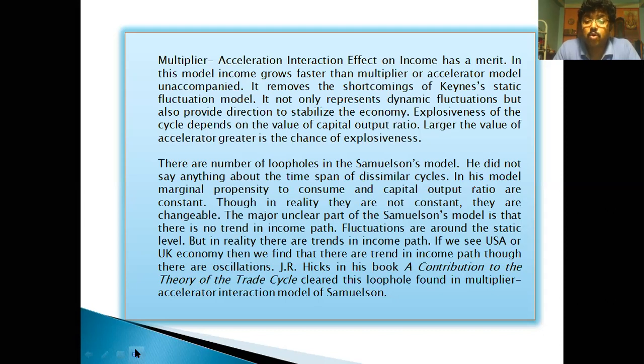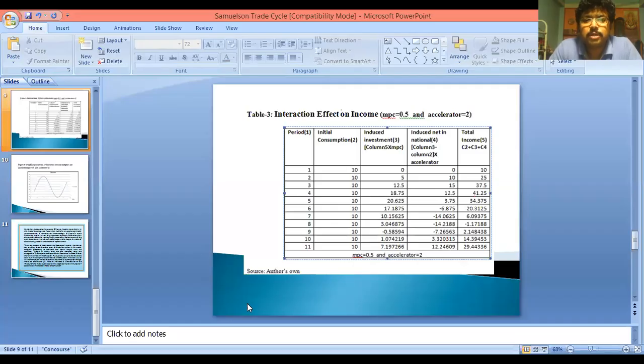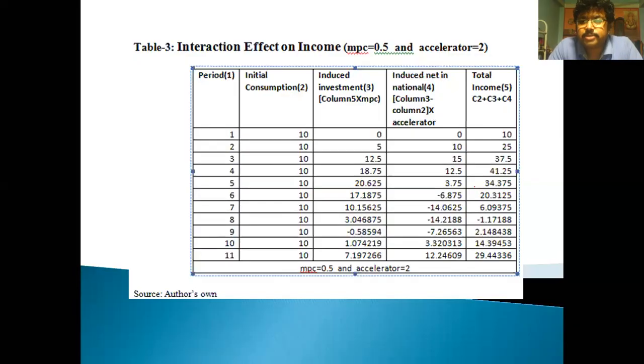Hicks cleared the loophole that was found in the multiplier-accelerator interaction model of Samuelson. This is the main understanding of the Samuelson model of the trade cycle, where there are fluctuations, but the fluctuations are dynamic.